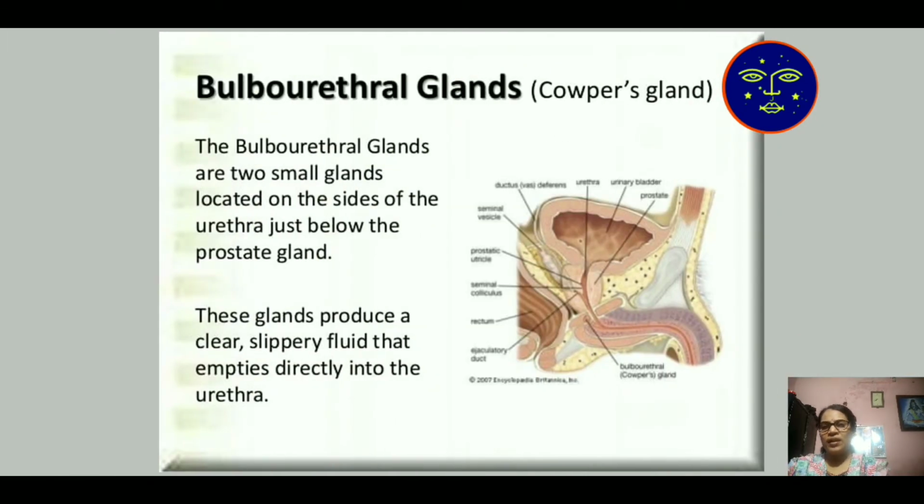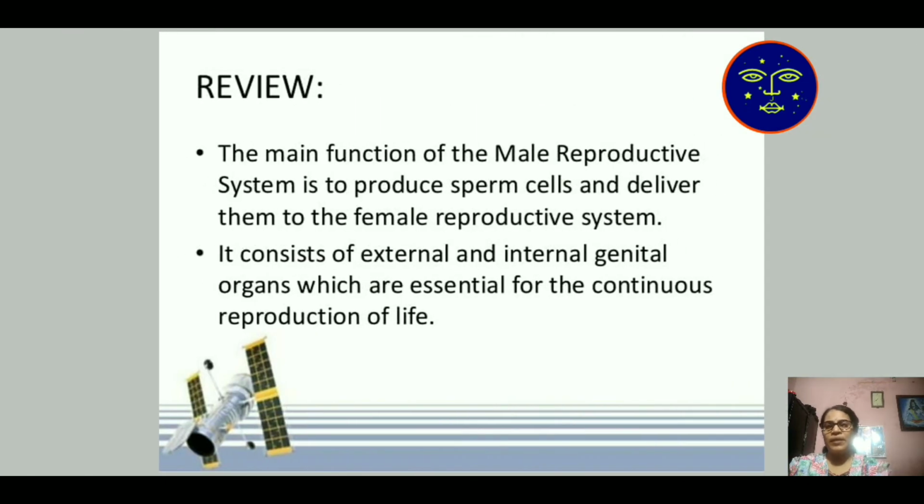Then the bulbourethral gland, whose shortcut name is Cowper's gland. Cowper's gland is more famous as the bulbourethral gland. The bulbourethral glands are two small glands located on the side of the urethra just below the prostate gland. These glands produce a clear, slippery fluid that empties directly into the urethra. Three types of glands are mainly present.